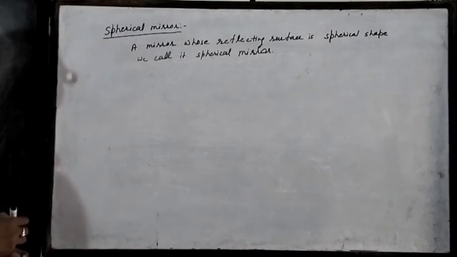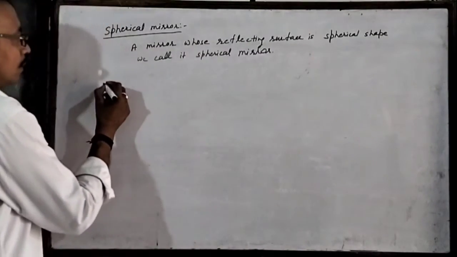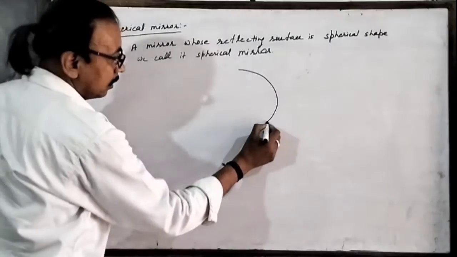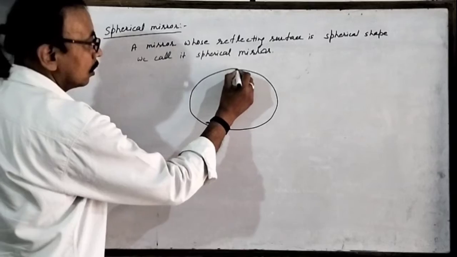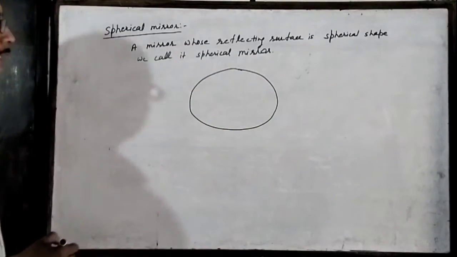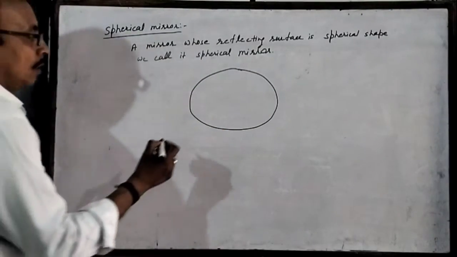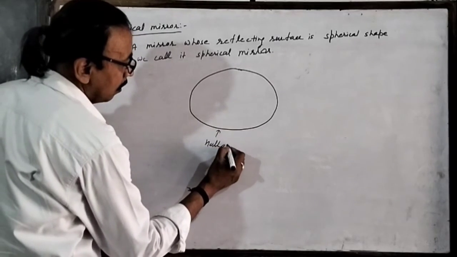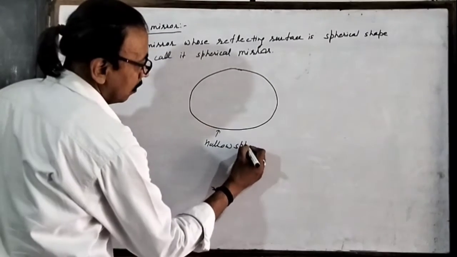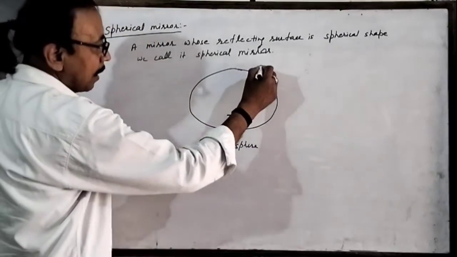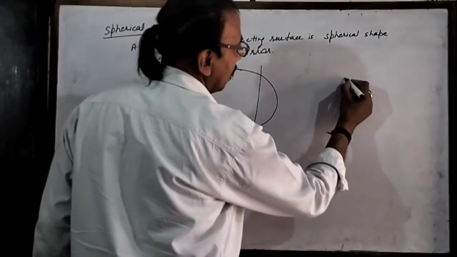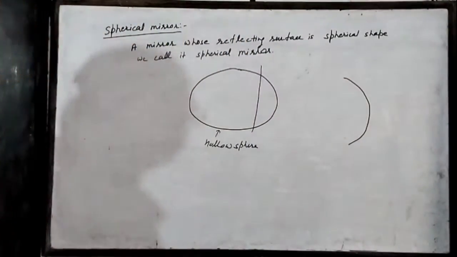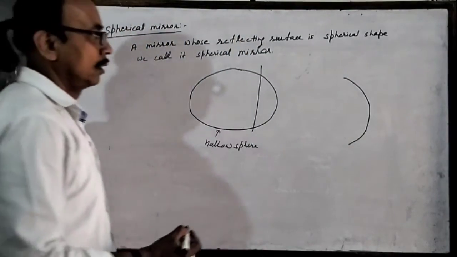These are of two types. Actually, a spherical mirror can be made from a hollow sphere of any transparent material, glass. We take a part of it and we polish one of its surfaces.